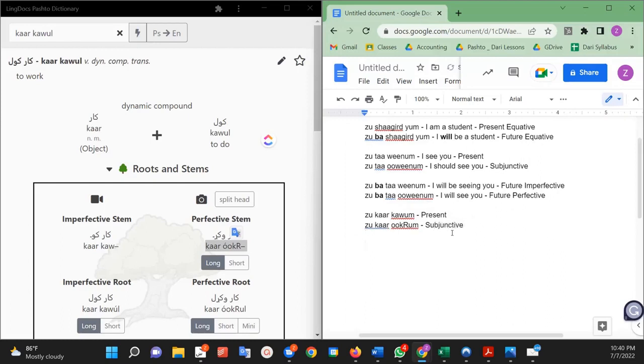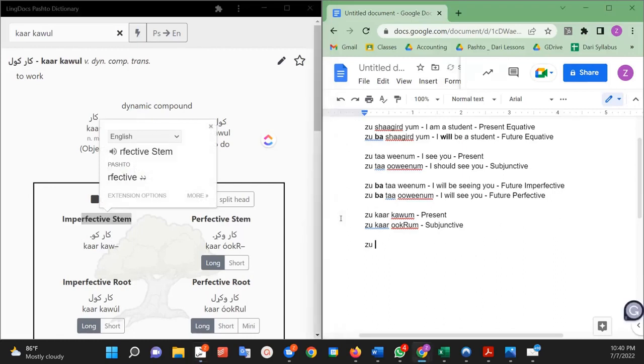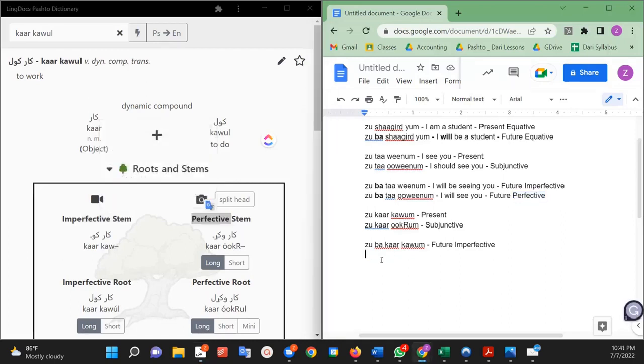Now let's talk about the future then. Let's say I want to say I will be working. So this is future imperfective. I'm going to use the imperfective stem with ba. I'm going to say z, ba, kar, koum. That's the future imperfective. I will be working. What if I wanted to say I will work? The future perfective. So I'm going to use the perfective stem plus ba, z, ba, kar, ukaram. That's the future perfective.